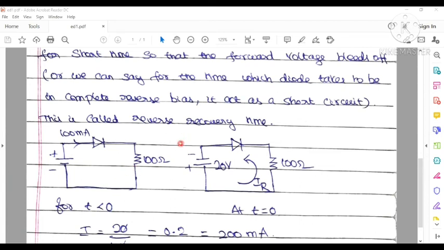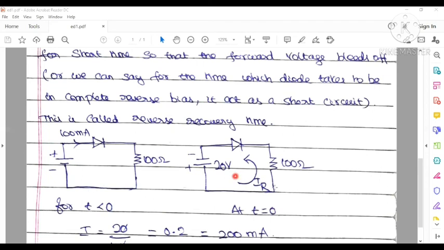Now at certain conditions, the forward bias will be switched into reverse. Reverse means for your p-n junction diode, look at this direction: the negative terminal of the battery is connected here, and the positive terminal of the battery is connected here. Because it is reversed, a reverse voltage of 20 volts is applied here. The current flowing in this direction, positive to negative, is nothing but the reverse current, IR. This happens only at t equal to 0.